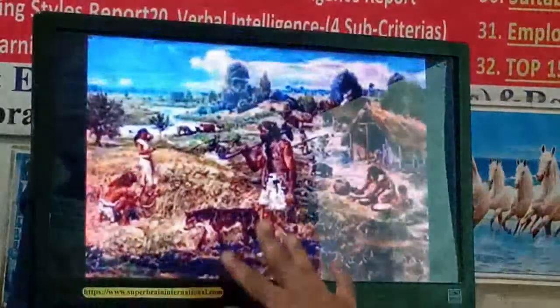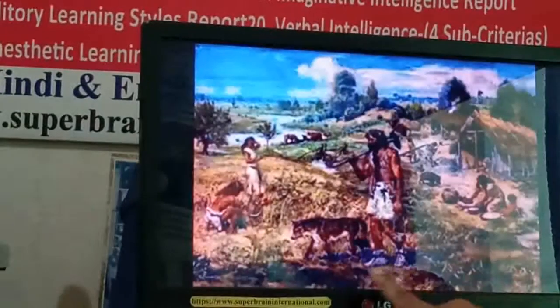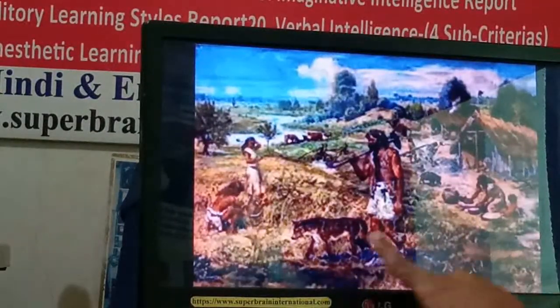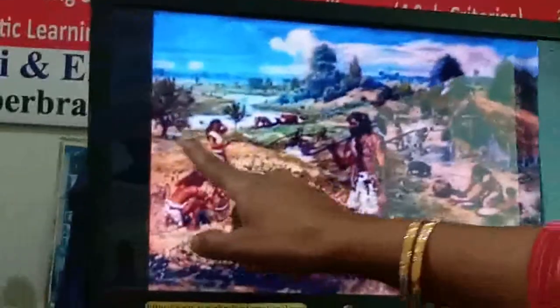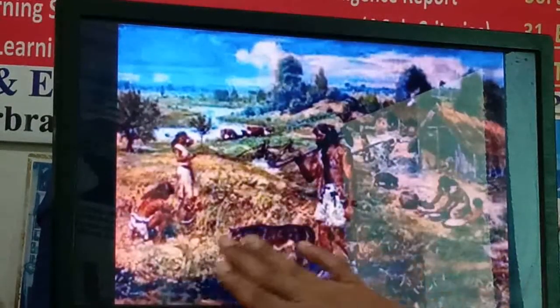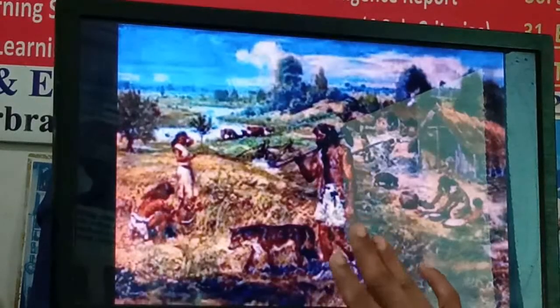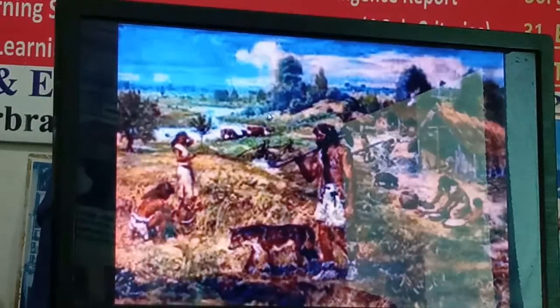This is the picture which shows you the primitive type of agriculture, right? Here you can see they are raising animals, they have animals, and here they are also growing some plants near their house to obtain food from there. So this is how agriculture began in ancient times, about 10,000 years back.